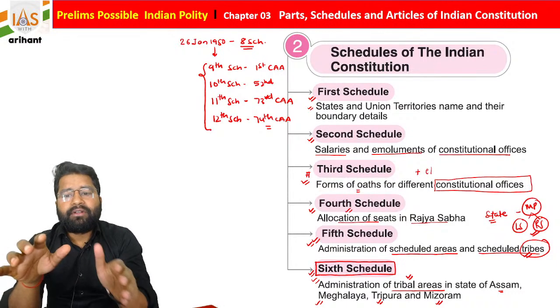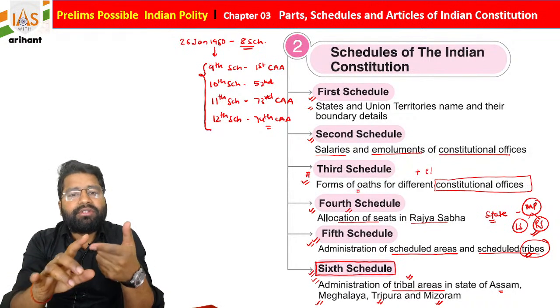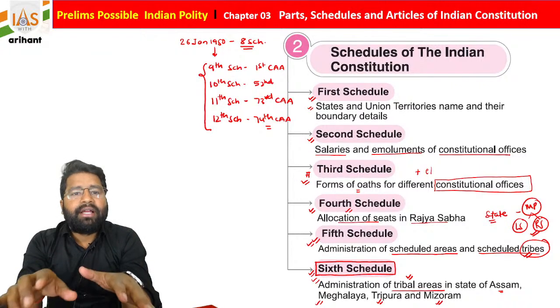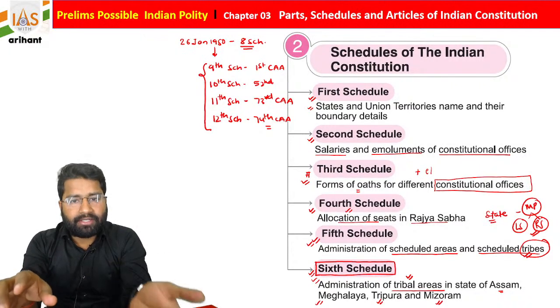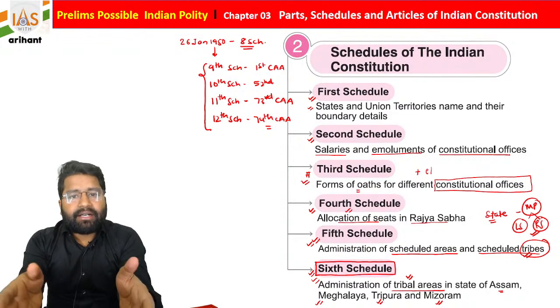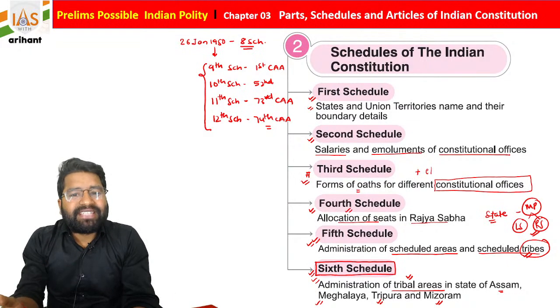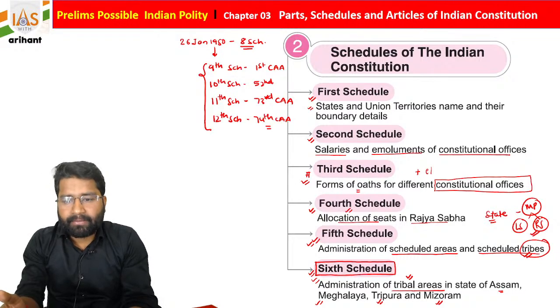In the first schedule there are the names of the states along with their capitals, as well as the union territories. The second schedule mentions the salaries and emoluments of constitutional offices, which we already discussed. The third schedule is about the oaths of a few offices.